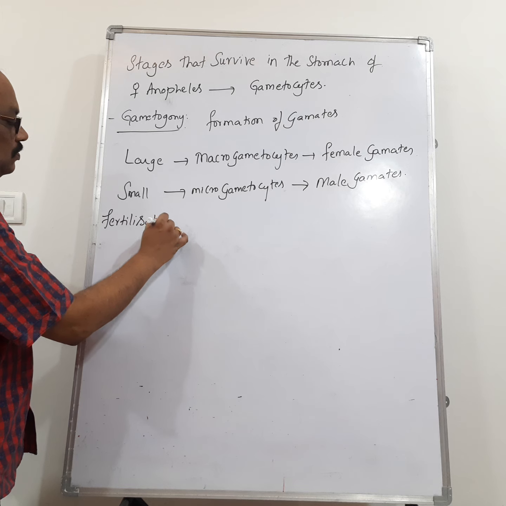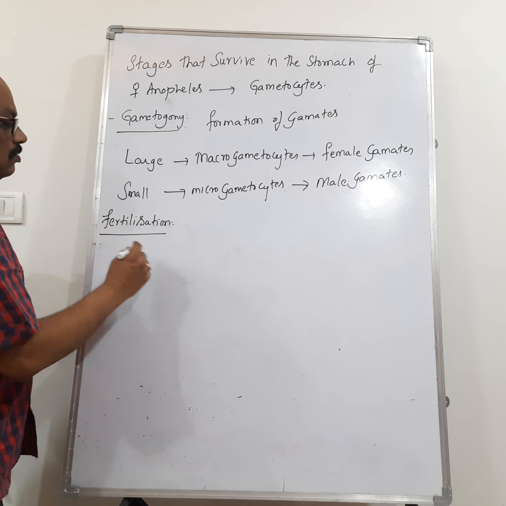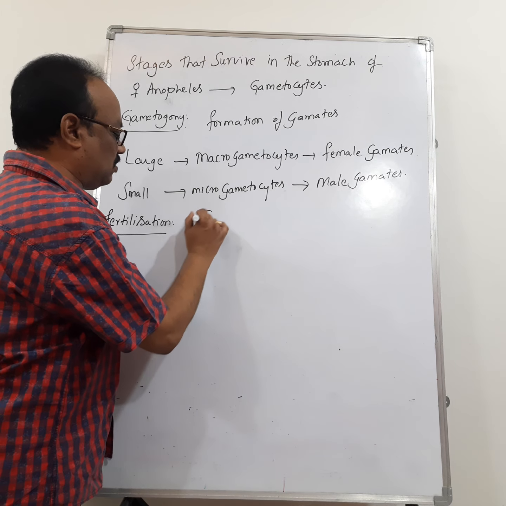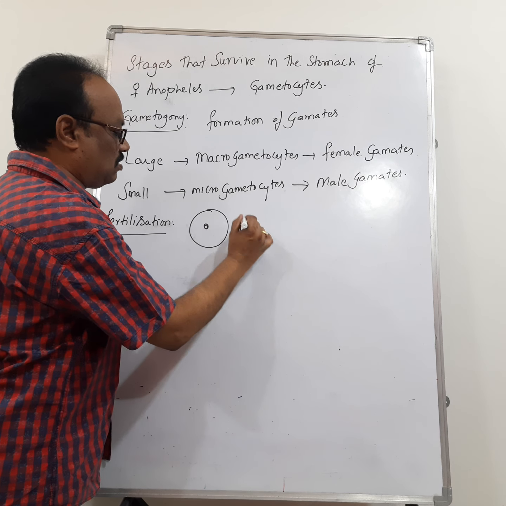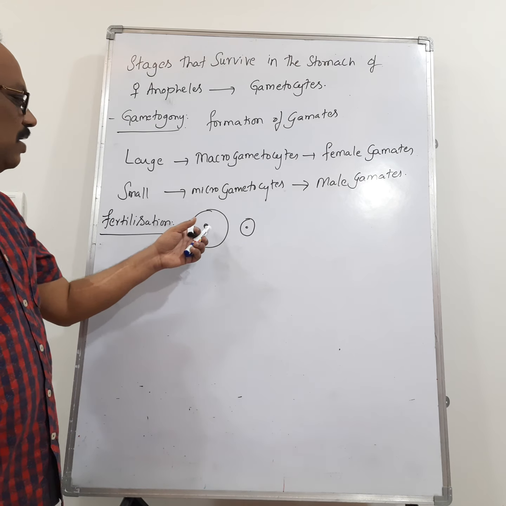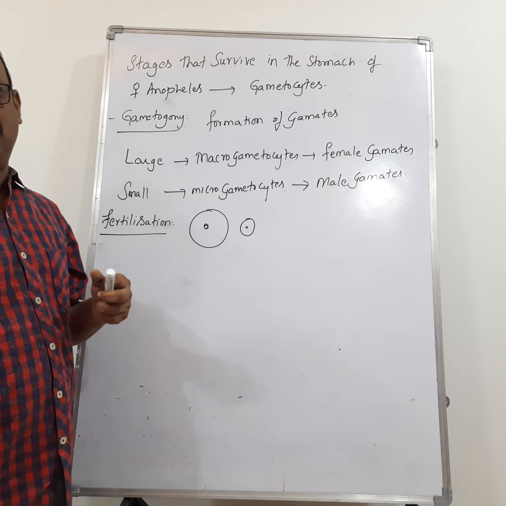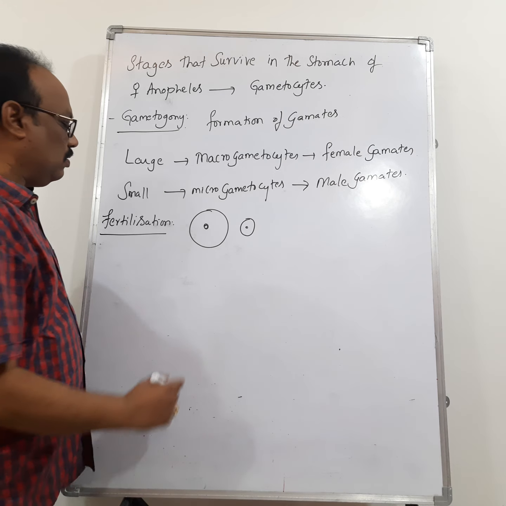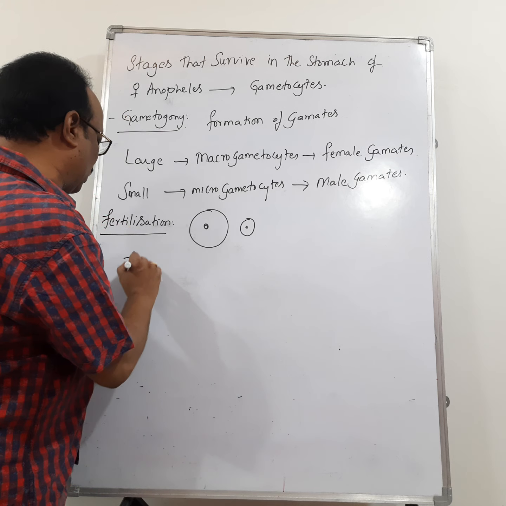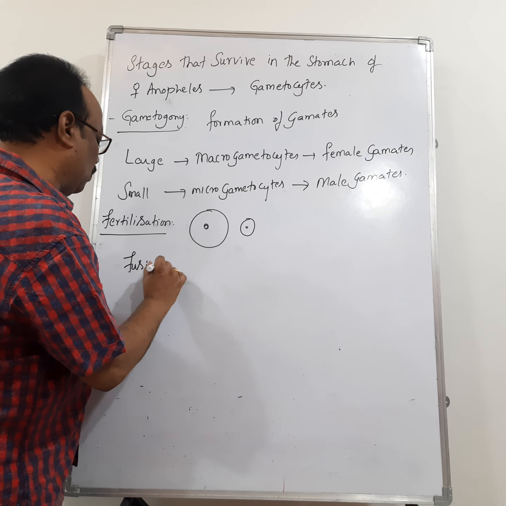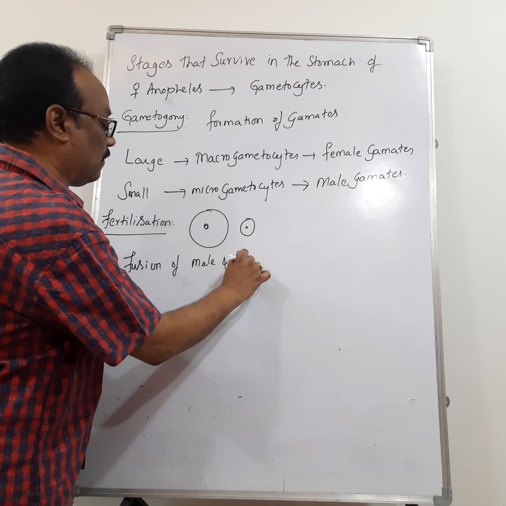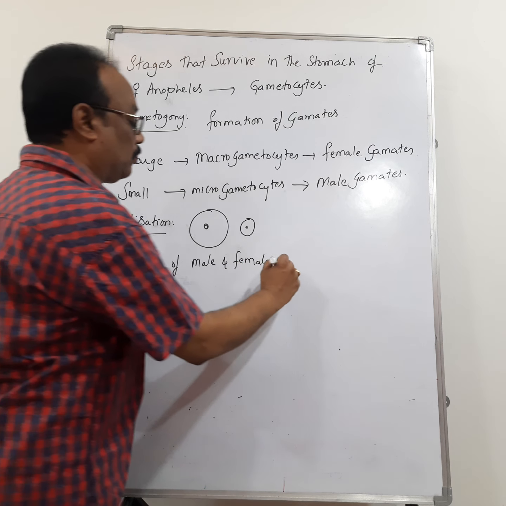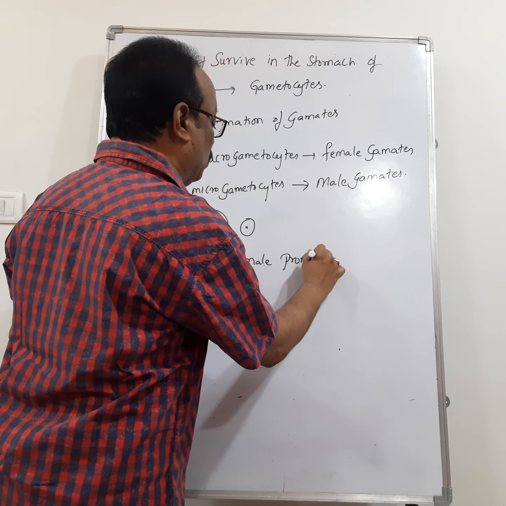Fertilization. Right. So imagine I am drawing two diagrams here. This is large in size, this is the nucleus, and this is small in size, this is the nucleus. So this is the macrogamete and this is the microgamete. Right. So what is meant by fertilization? Fertilization means fusion of male and female pronuclei.